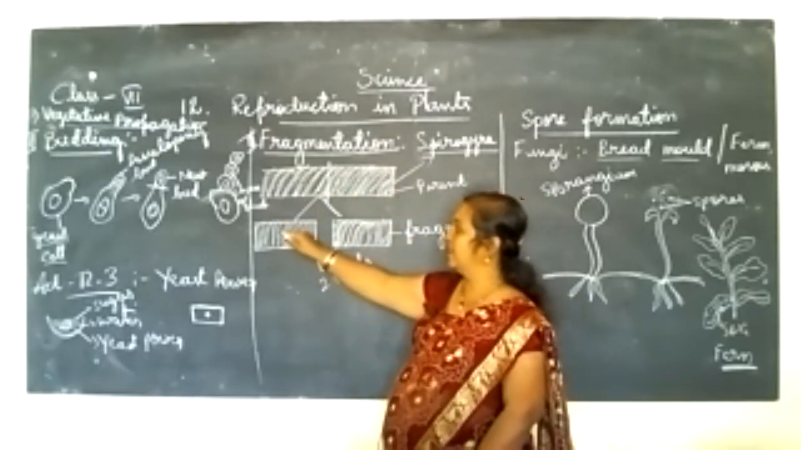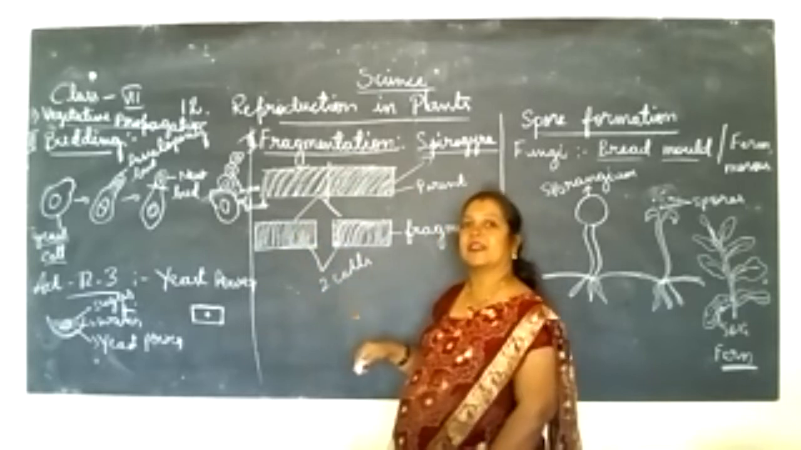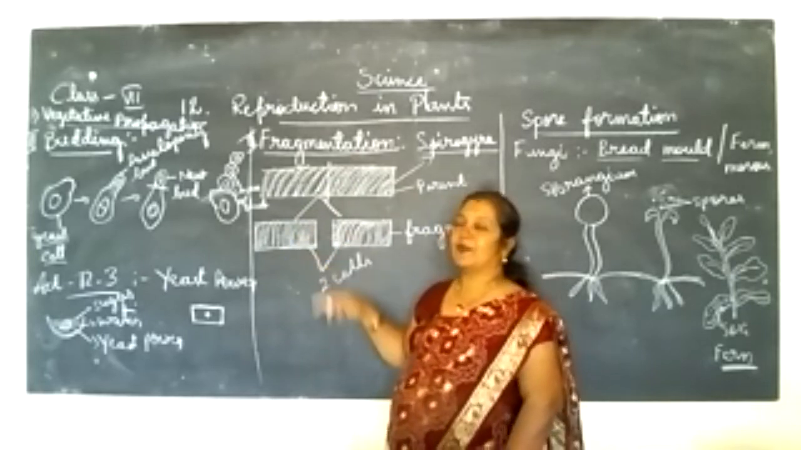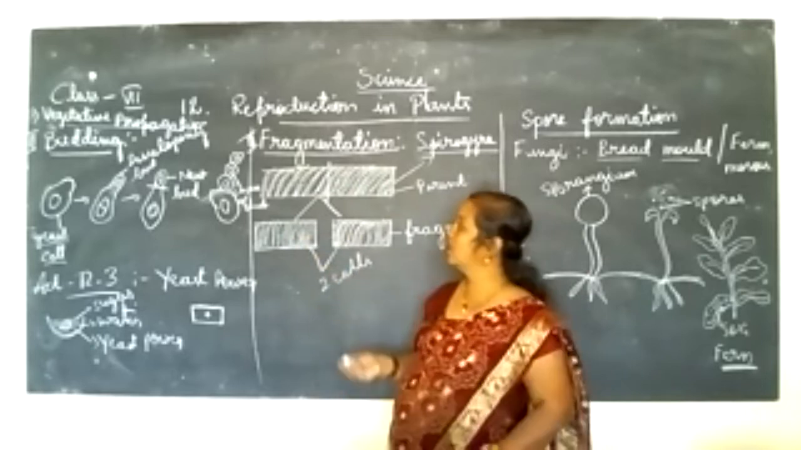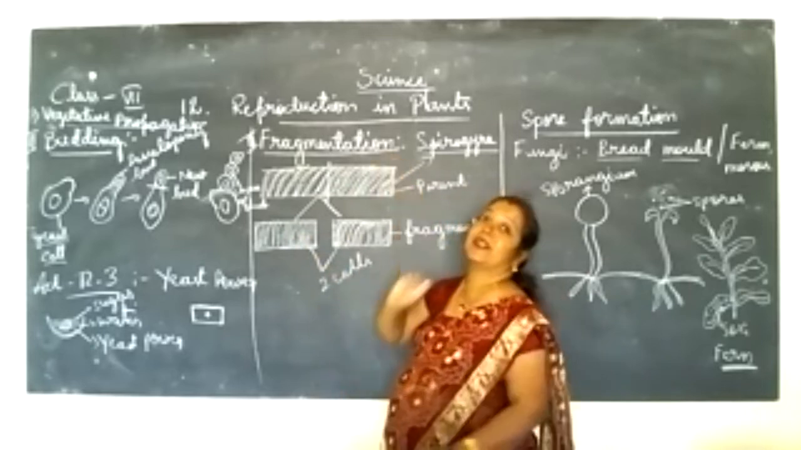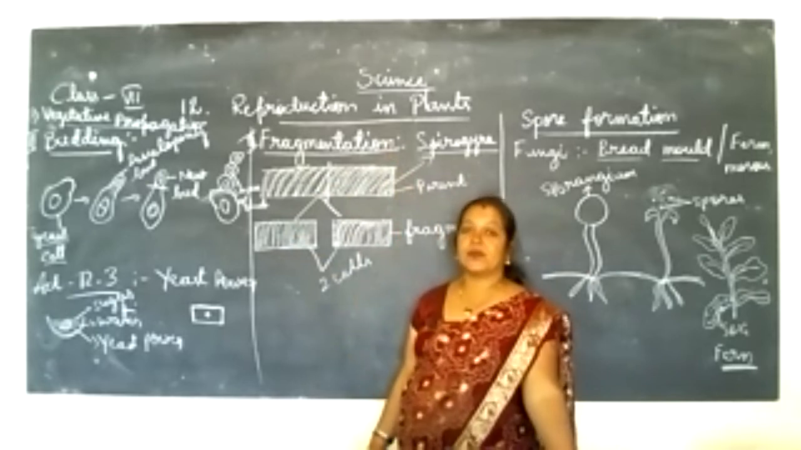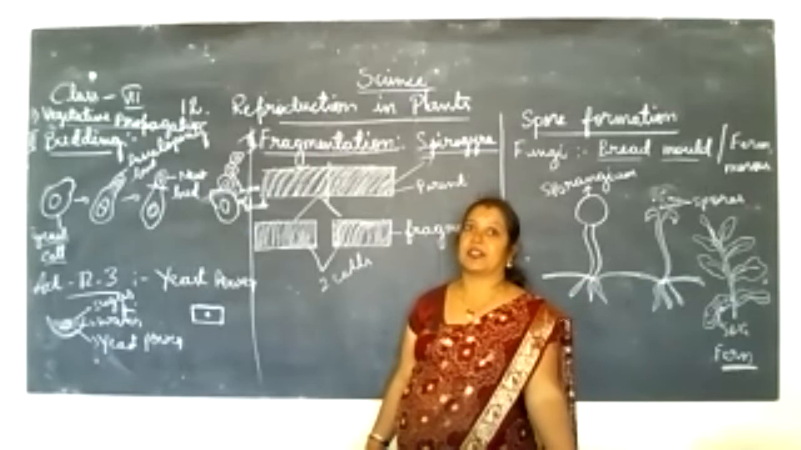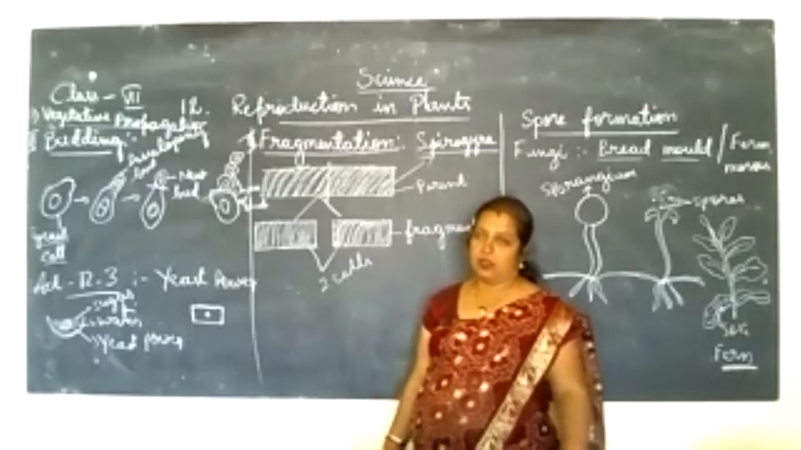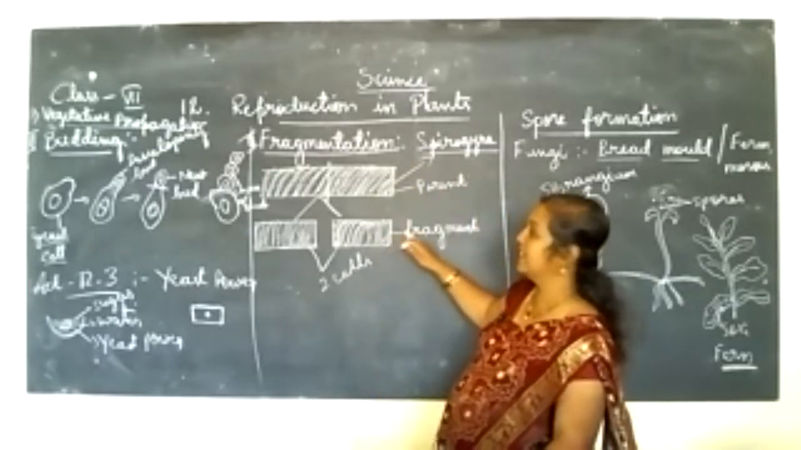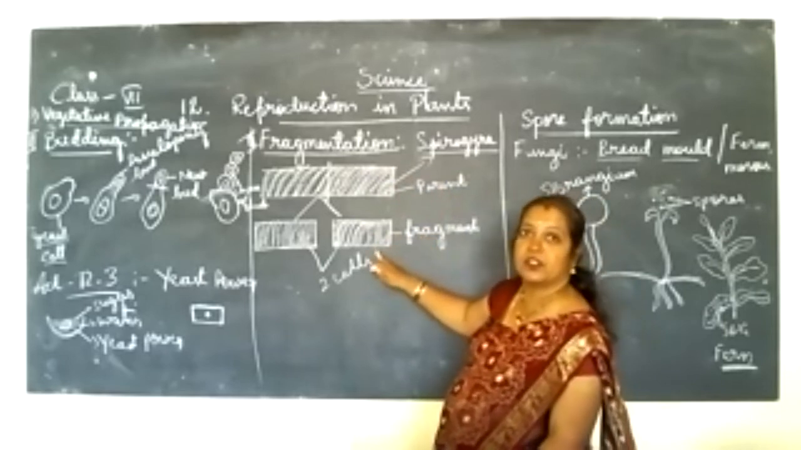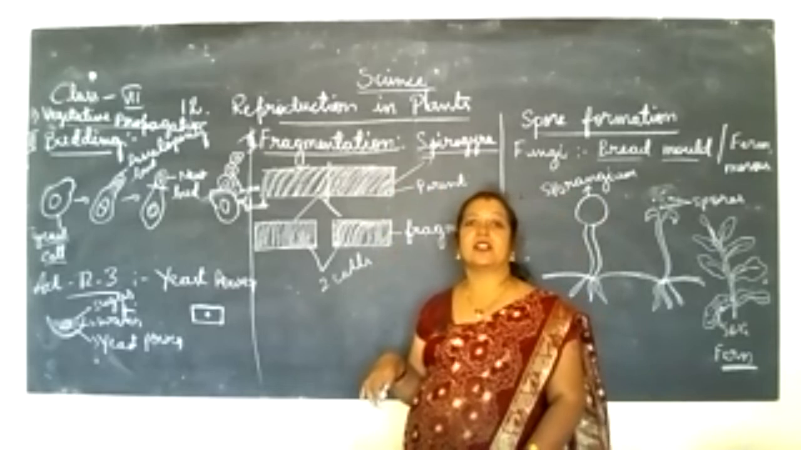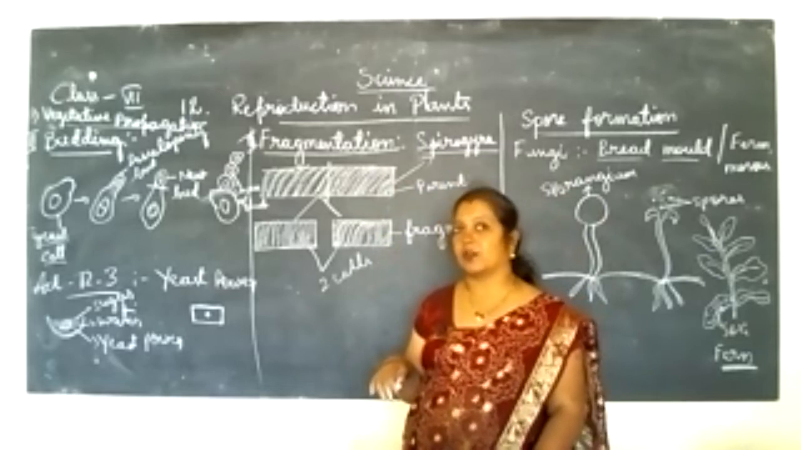Okay, so this is one, so 2 daughter cells like that, it is divided. So each one is developing as a new organism. This is what we'll call a fragmentation process. This we can see in the alga named Spirogyra. Understood? So the new individuals are formed by the fragments. That's why this process is known as the fragmentation process.